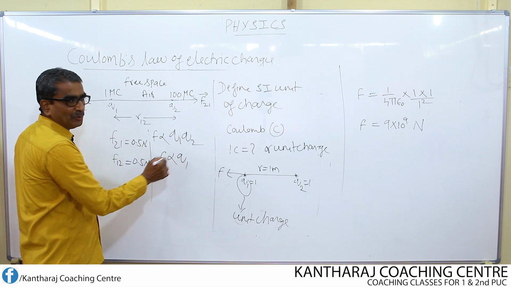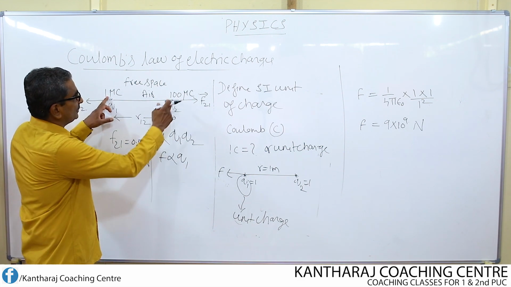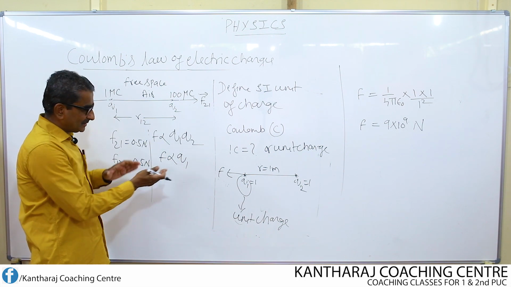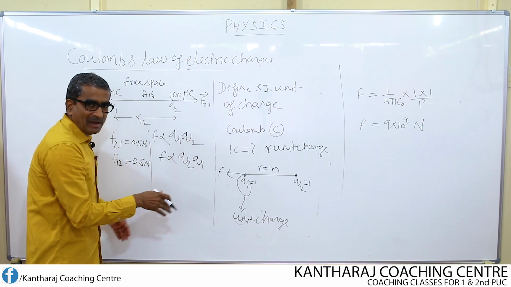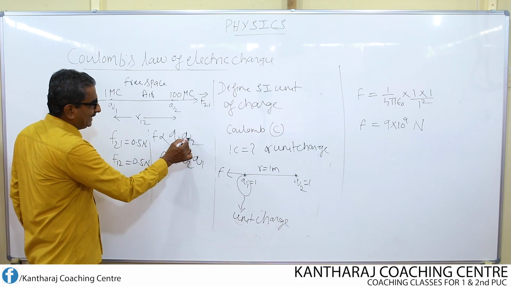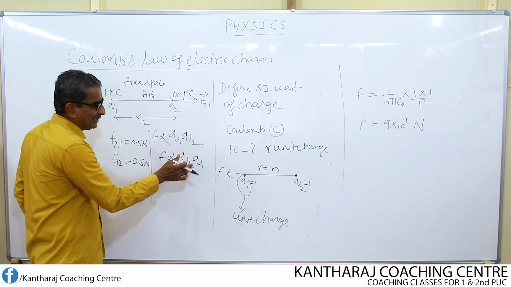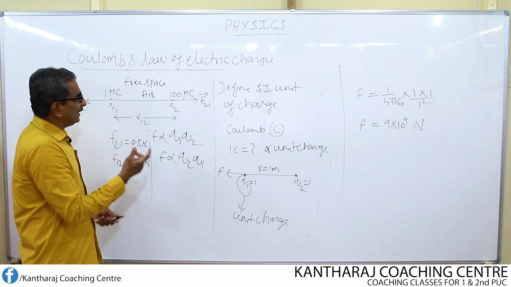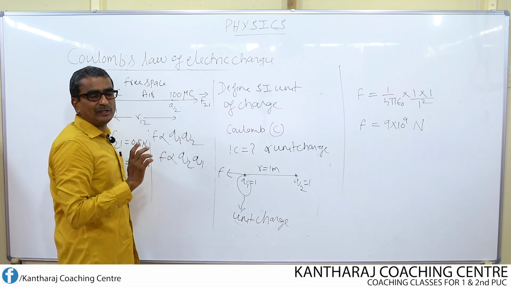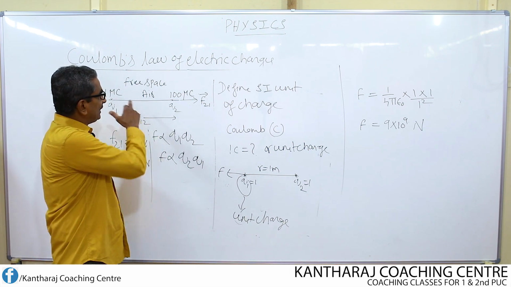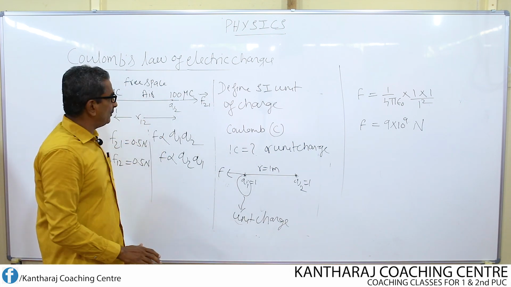If you multiply Q1 and Q2, Q1 is 1, Q2 is 100. If you multiply in the reverse way, Q2 and Q1, the magnitude remains the same. 1 into 100, 100 into 1. The magnitude in either case remains the same. Therefore, the force on each of the charges should be the same, irrespective of the magnitude of the charge. Whatever may be the magnitude, let us not worry about it.